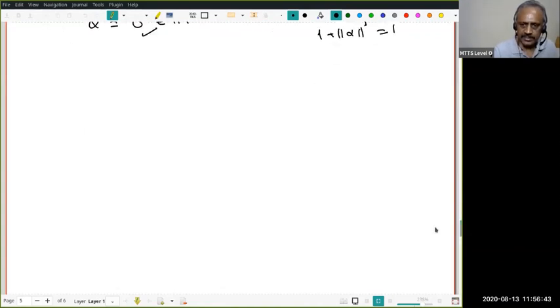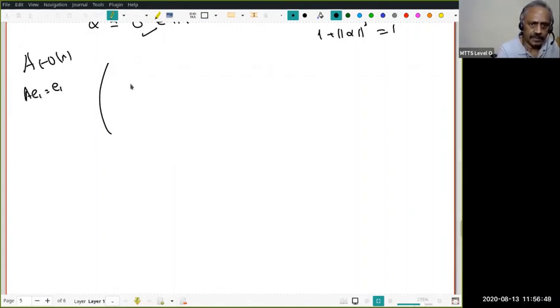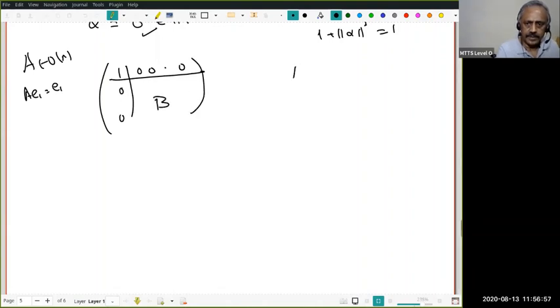Therefore, the first reduction is: if A in O n is such that A of E1 equals E1, then it must be of this form, with a B, and B is in GL n minus 1. We can say much more than that. Notice that this is an orthogonal matrix.